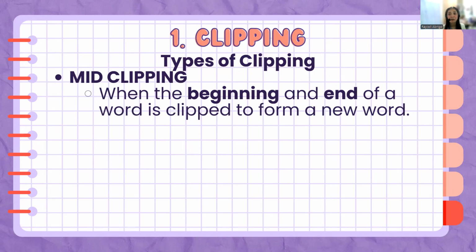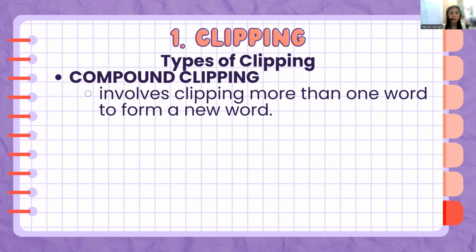We keep the middle part. Like in the word influenza. So the clip version is flu. So on a daily basis, you don't say, I have influenza. But we usually say, I have a flu. And we know that flu and influenza mean the same. Okay? So that's for clipping.